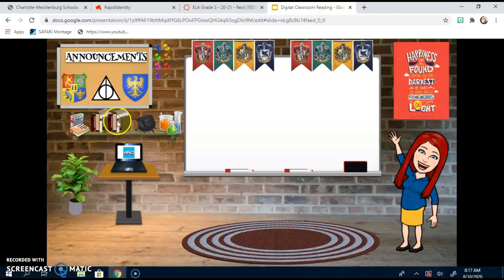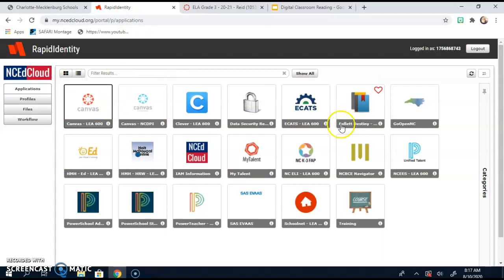Now, the books here, if you click on these, it will take you to Canvas. Well, it will take you to My NC Ed Cloud. That's where you will log into Canvas, and when you do that, it will take you to this page here. You won't see as much as I do, but you will have Canvas, and it will have all of your courses. There will also be Clever, which we will use, and that will also be in your NC Ed Cloud that you can click on. Those are really the only things that we will be utilizing for my classes.